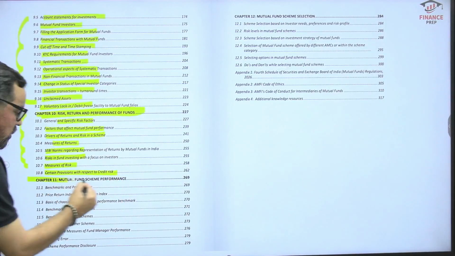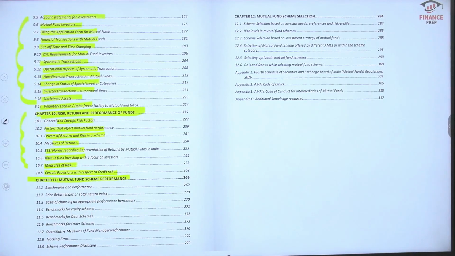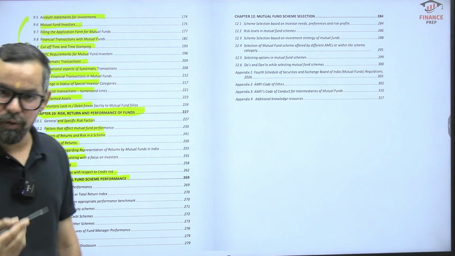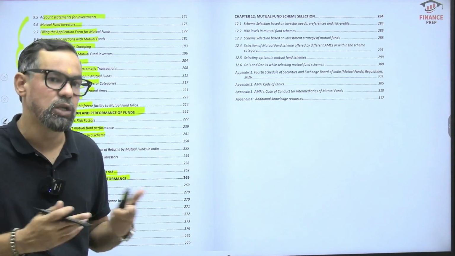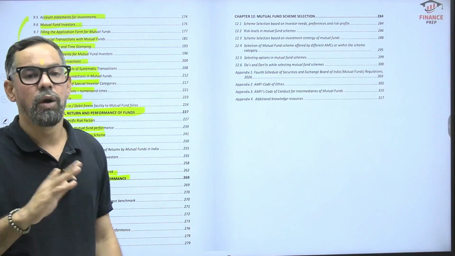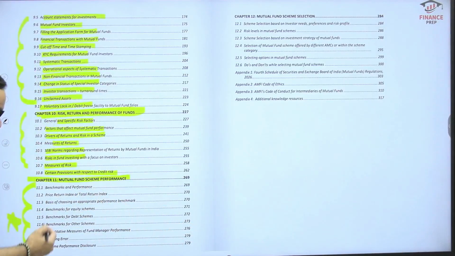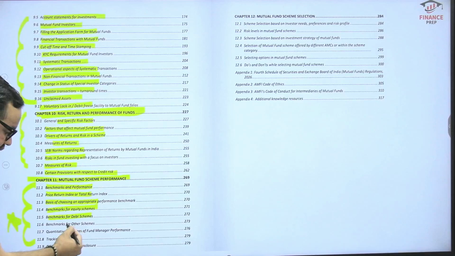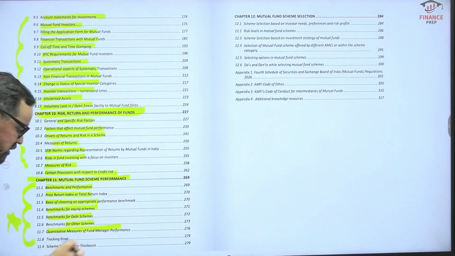Unit number 11 is all about mutual fund scheme performance, the overall performance. Here we will be discussing the latest or the top performing mutual funds also, because you should have some knowledge around those. We have many fund houses or AMCs, so we will be going through all of those. So benchmark and performance, price return index or total return index, basis of choosing an appropriate performance benchmark for equity scheme, debt scheme or other schemes. So quantitative measures of fund manager performance, tracking errors, scheme performance disclosures and all, right?